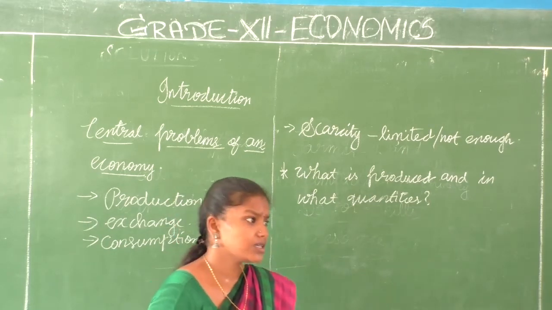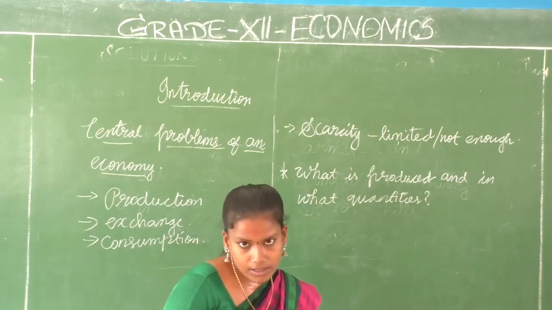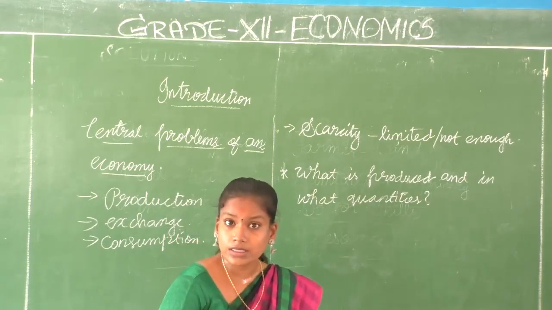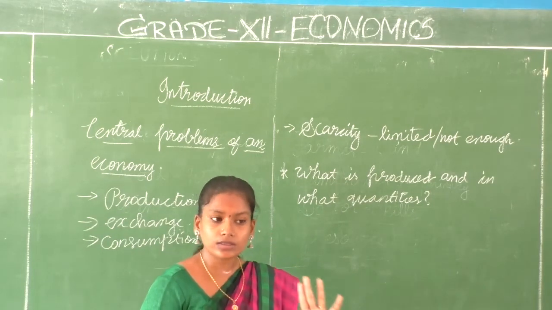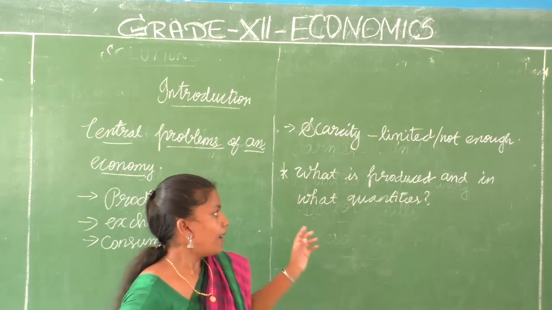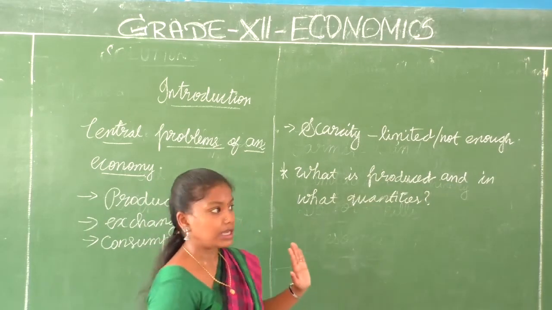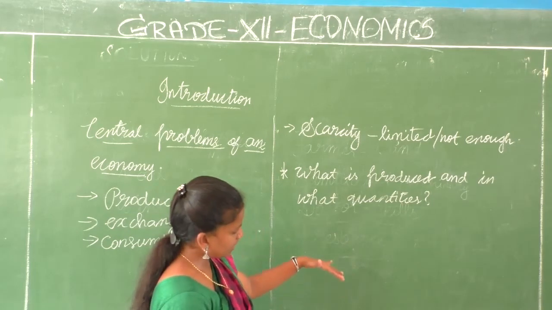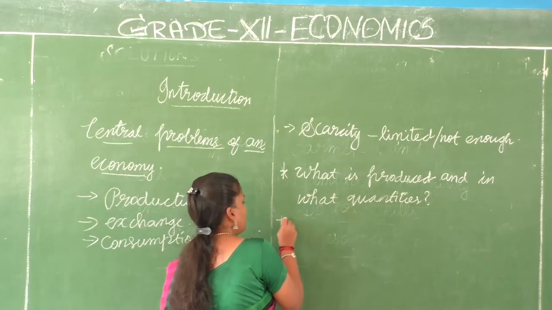Okay, let it be agricultural products, let it be industrial products, let it be service related products or services itself. It differs based on what the resources will be allocated. Based on the answer to this question, it differs from society to society. What is produced in the society and in what quantities it should be produced. Next,